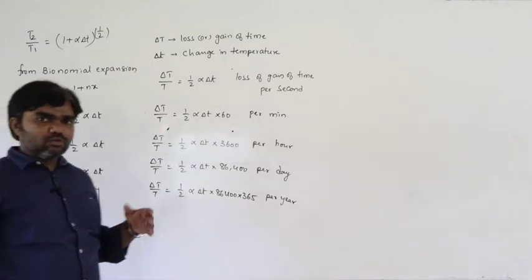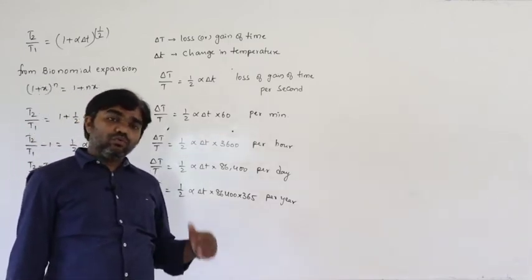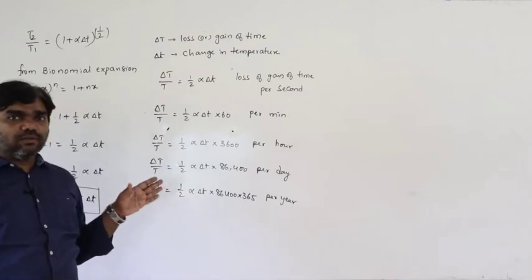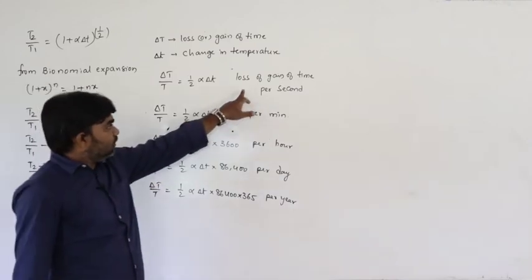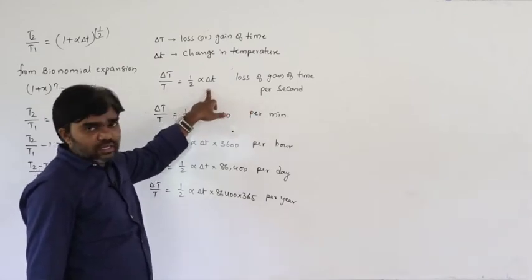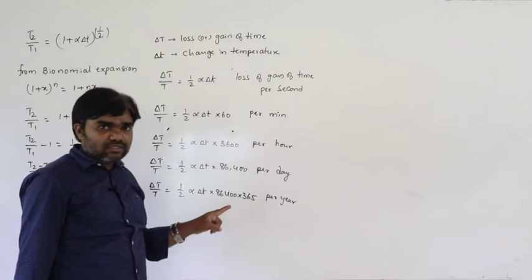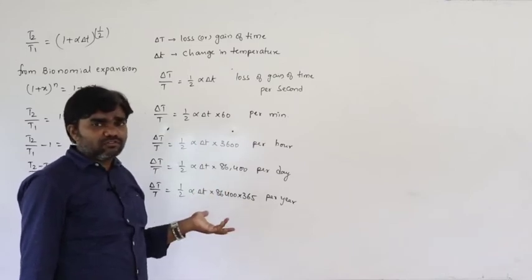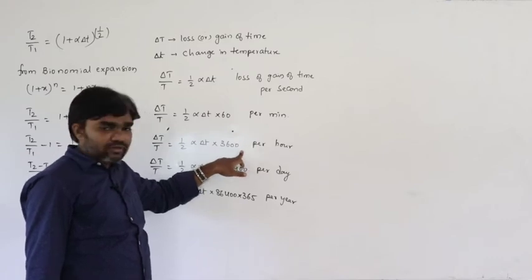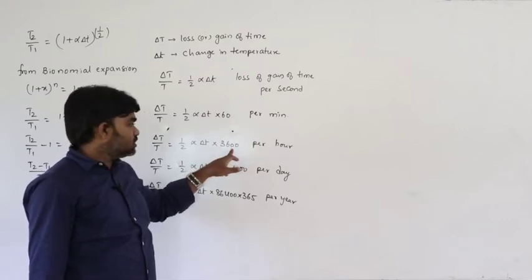If the pendulum clock goes slow or fast, how much time does it gain, how much time does it lose? Per second, half alpha delta t. This is the loss or gain of time per second. Per 1 minute, in 1 minute how much does it become fast or slow? Into 60. Per hour, how many seconds? 3600.